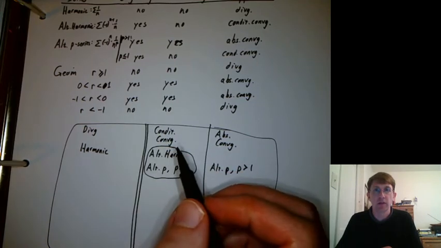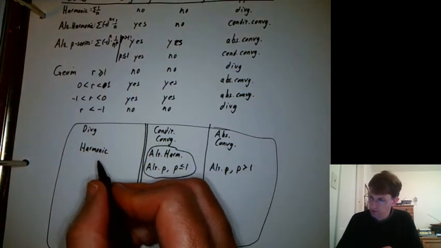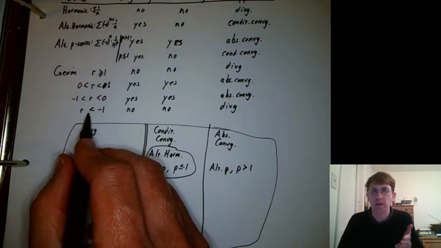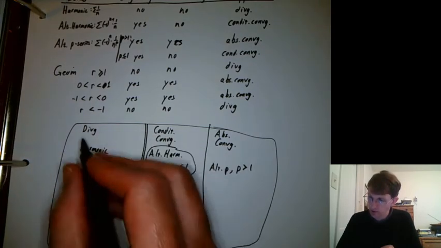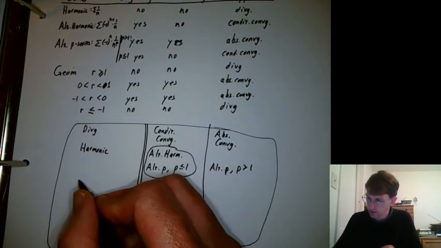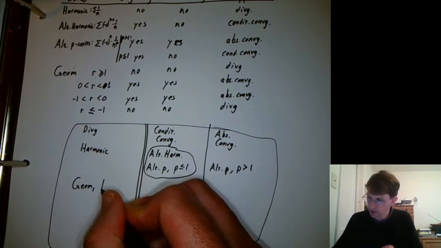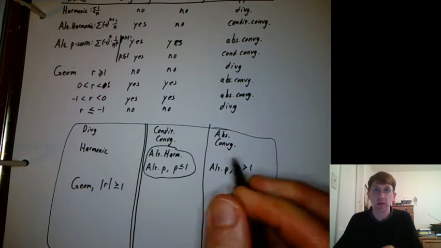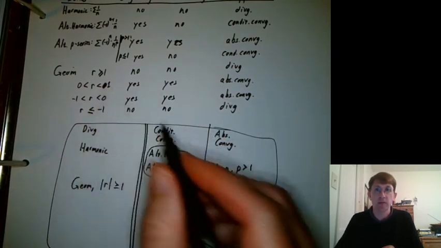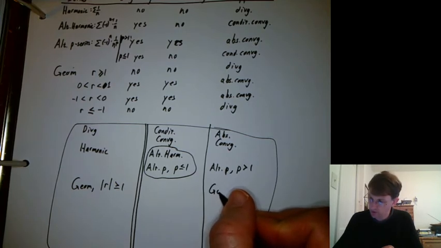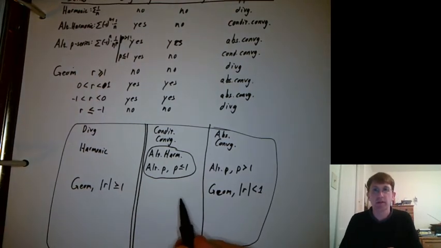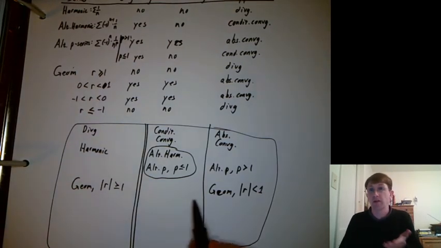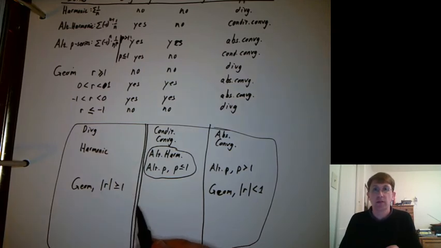And then for geometric, we could say geometric with, oh, we forgot, if r is equal to -1, then we just have +1, -1, +1, -1, +1, -1. It oscillates without settling down, so that would be divergent. So geometric with absolute value of r bigger than or equal to 1 would go here. And if r is between plus and -1, then that's absolutely convergent. So it looks like geometric series are never conditionally convergent. They're either absolutely convergent or divergent. So that's kind of a picture of our landscape of favorite series.